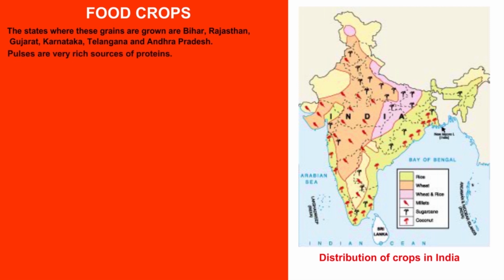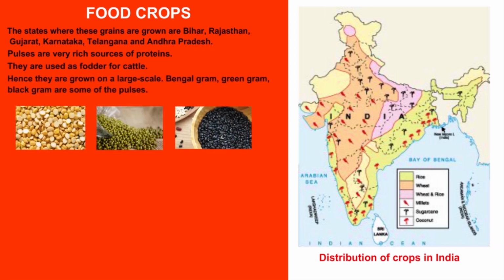Pulses are very rich sources of protein. They are used as fodder for cattle. Hence, they are grown on a large scale. Bengal gram, green gram, and black gram are some of the pulses. India is the largest producer and consumer of pulses in the world.